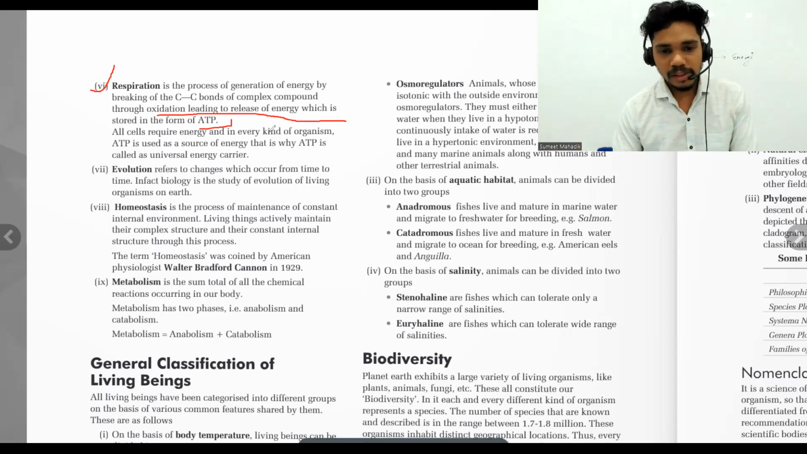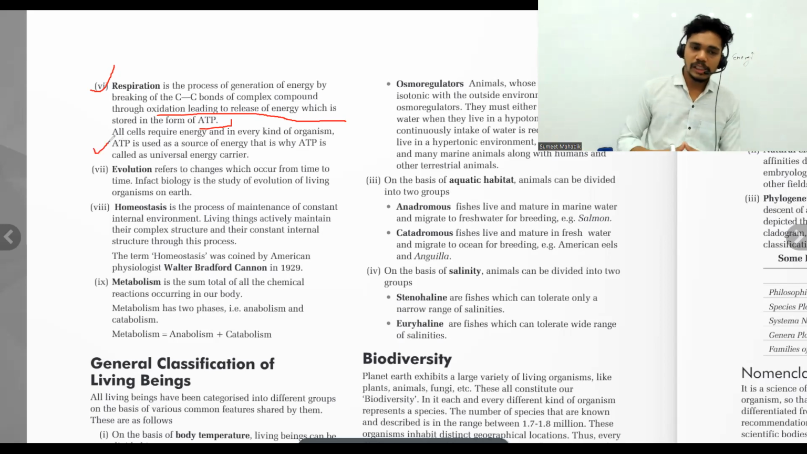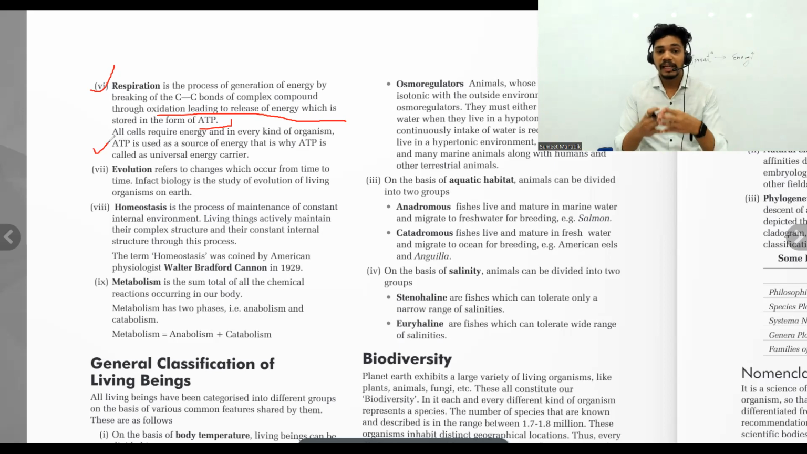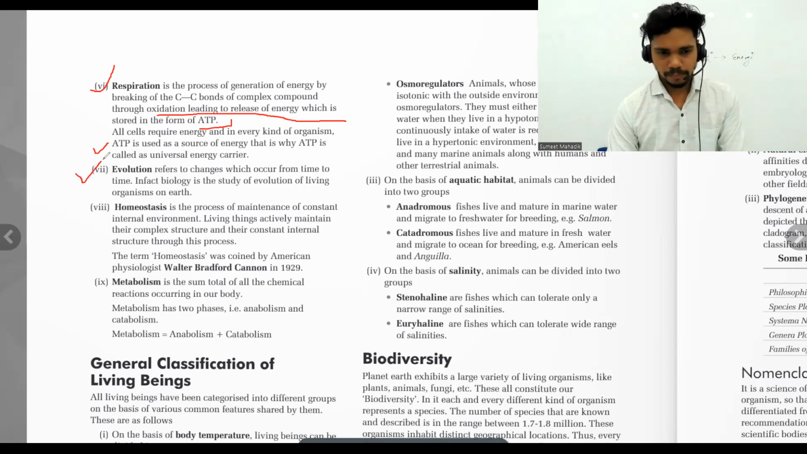All the cells require energy, and every kind of organism needs the energy. Definitely, ATP is used as a source of energy. ATP is called a universal energy carrier. Please make sure you understand this point.